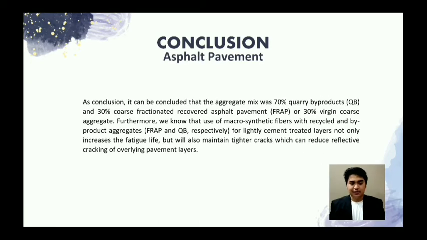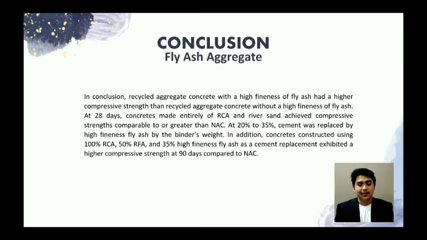In conclusion, it can be concluded that the aggregate mix was 70% quarry byproduct, which is QB, and 30% coarse fractionated recovered asphalt pavement, which is FRAP, or 30% virgin coarse aggregate. Furthermore, we know that use of macro-synthetic fibers with recycled and byproduct aggregates, FRAP and QB respectively, for lightly cement treated layers not only increases the fatigue life, but will also maintain tighter cracks, which can reduce reflective cracking of overlying pavement layers. In conclusion, recycled aggregate concrete with a high fineness of fly ash had a higher compressive strength than recycled aggregate concrete without a high fineness of fly ash.